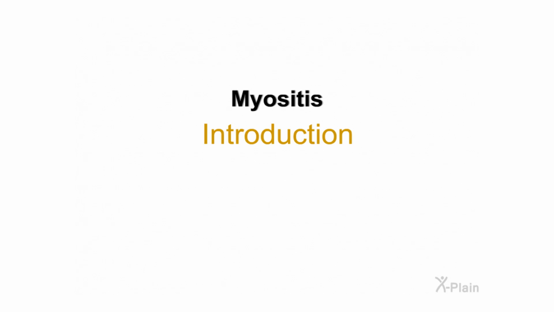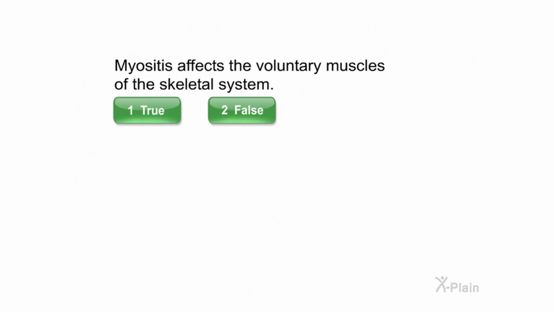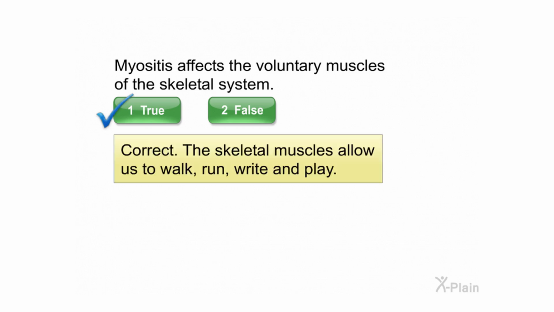Myositis. Introduction. Myositis affects the voluntary muscles of the skeletal system. Select true or false. Correct. The skeletal muscles allow us to walk, run, write, and play.